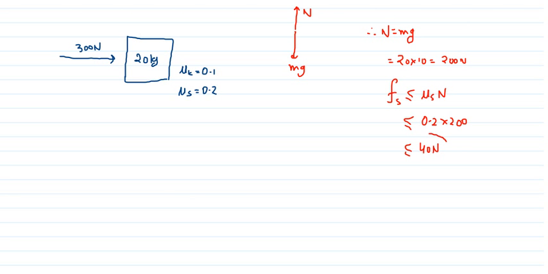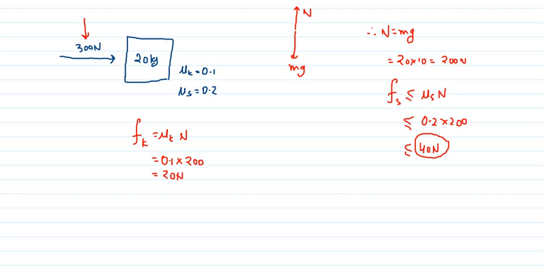So the maximum force for which the block will not move is 40, but we are applying 300 Newton. So the block will move. If the block moves, then kinetic friction will act on it. So Fk will be mu k n, which is 0.1 times 200, so it will be 20 Newton.